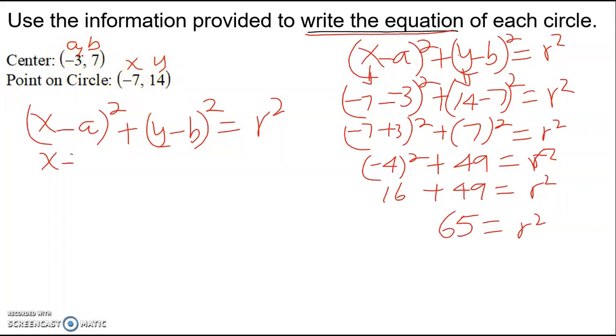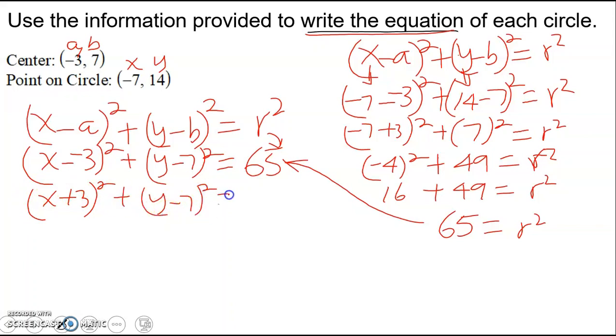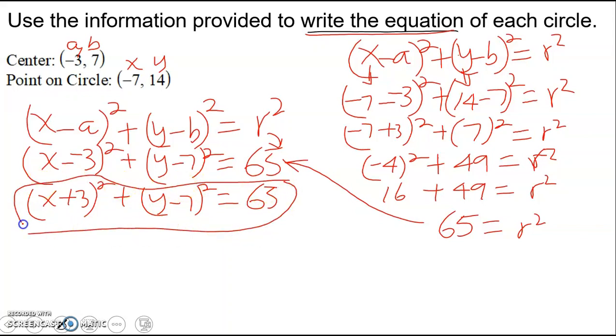Now make sure you use the A and B as the center, though. You can't use x and y for the center, you have to use A and B. So it's going to be x minus negative 3 for A, squared, plus y minus b, which is 7, squared, equals, now r squared is 65, so we substitute that. Okay. Now we can go ahead and simplify this a little bit. The negative becomes positive 3. So x plus 3 squared plus y minus 7 squared equals 65, and that will be our equation in simplified form. Right, hope you're getting that.